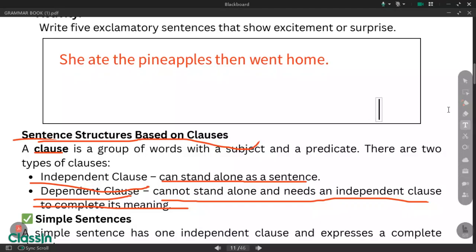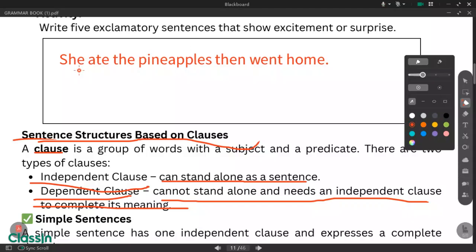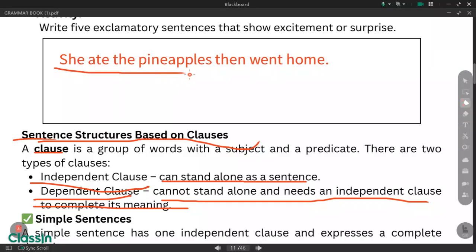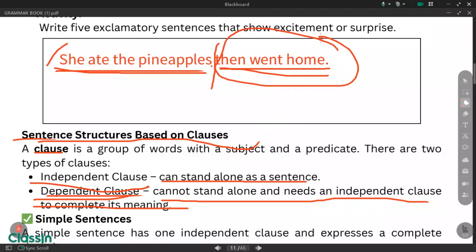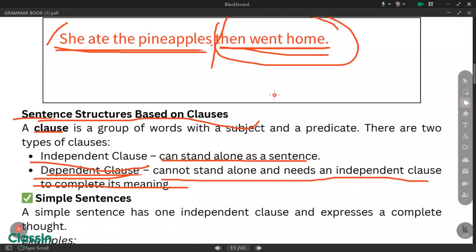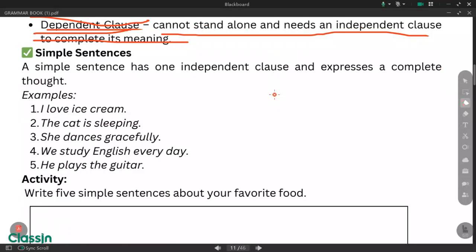In this sentence, we have two clauses. She ate the pineapples is an independent clause because this can be a sentence already. But the other, then went home, is dependent because there's no subject, right? There's no subject. Who went home? So that's it, no?